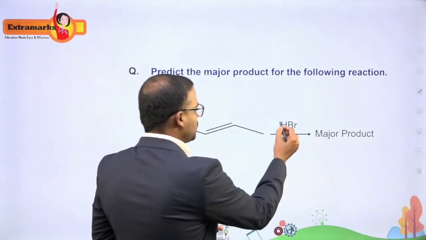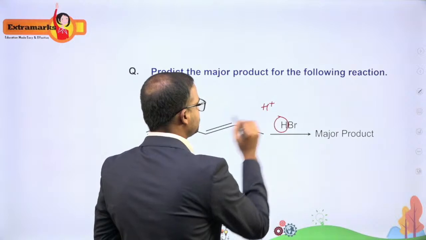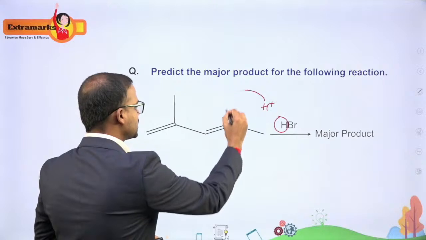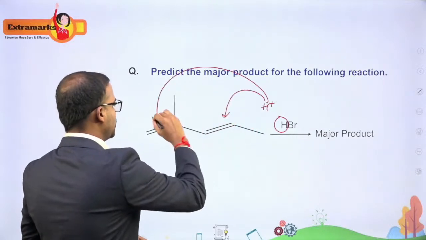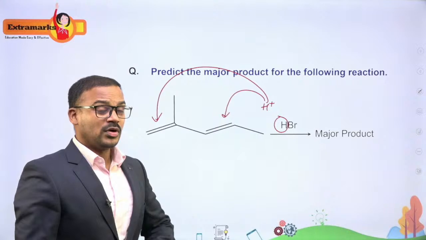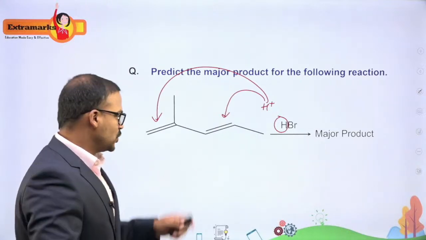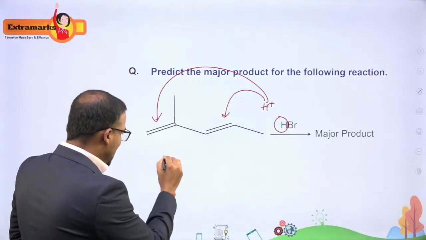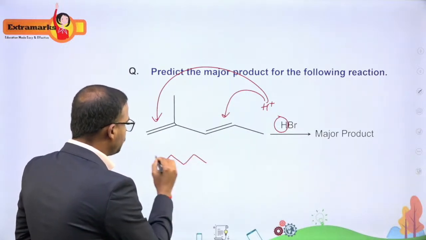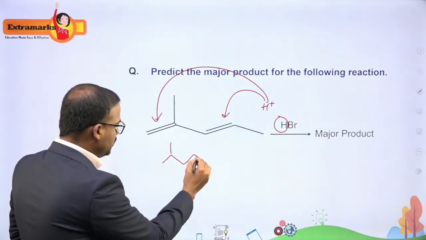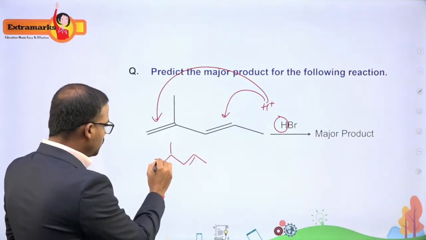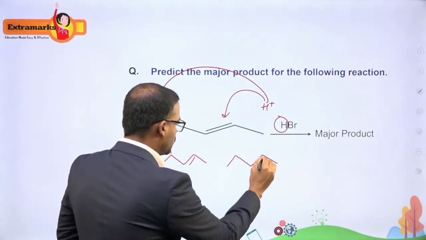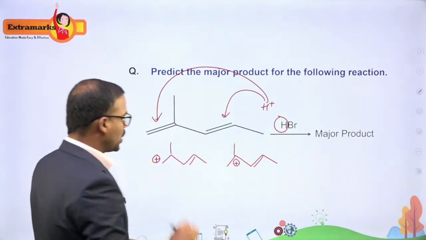You know that the first step is what? Tell me, addition of proton as H plus, right? So when this H plus attacks, it can attack this particular double bond, it can also attack this particular double bond. So what are the different possibilities in which you will get a carbocation? Let me write down all the possibilities of carbocation that are expected. So the first carbocation which I am expecting is 1, 2, 3, 4. Okay, so I am expecting a carbocation here. So this is one carbocation. So one more, 1, 2, 3, 4.